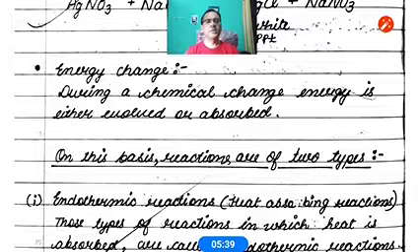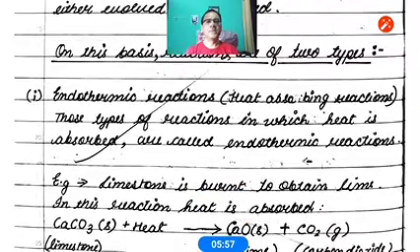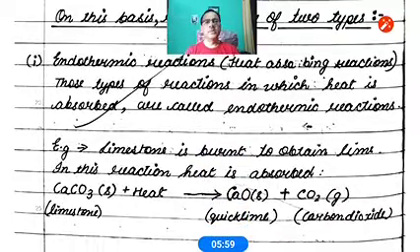The first type of reaction is called endothermic reactions, or heat absorbing reactions. Those reactions in which heat is absorbed are called endothermic reactions. Example, you see: CaCO3 solid plus heat gives rise to CaO solid plus CO2 G. G means gas. So when calcium carbonate is heated, it absorbs heat and forms calcium oxide, quicklime, plus carbon dioxide.